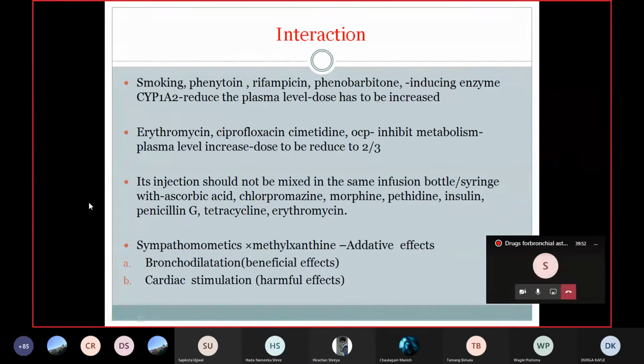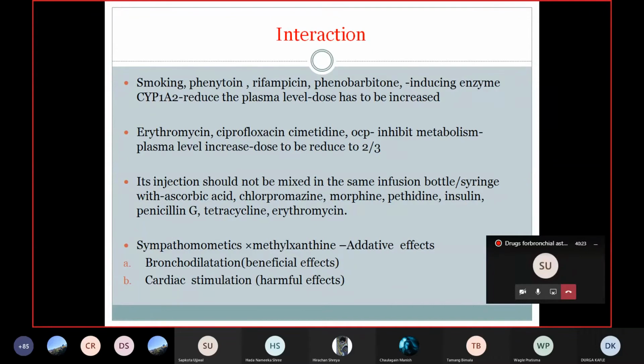So these things I have already discussed. These drugs have various drug interactions with other drugs. Some drugs are enzyme inducers, and some drugs are enzyme inhibitors. So if you are using these drugs with enzyme inducers like smoking, phenytoin, rifampicin, phenobarbital, these drugs induce the enzymes. When the drugs induce the enzymes, then metabolism becomes very fast.